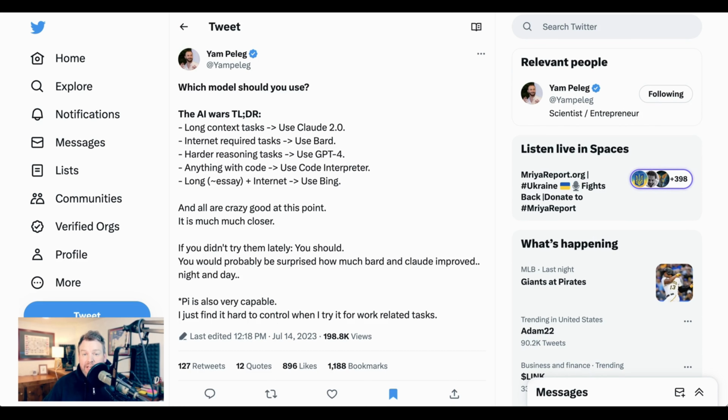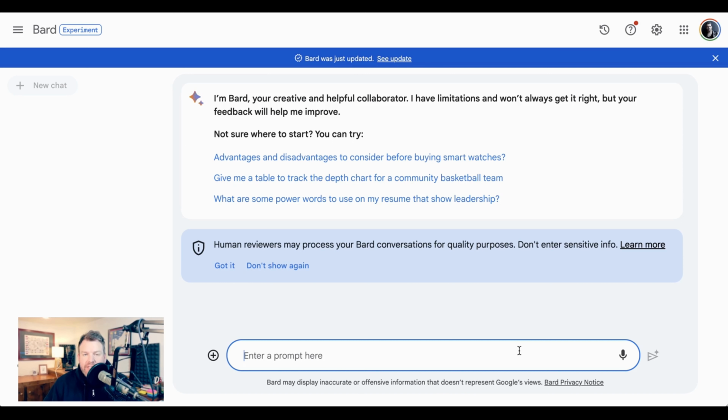Okay, so next up in Yam's contention, we have internet required tasks, which he suggests using Bard for. So at this point, most of these LLMs are connected to the internet. With ChatGPT, you have Browse with Bing, which at this point is rolled out for all users, not just paying users. So why might Bard be a better choice? Well, on the one hand, Bard is just natively in the internet.